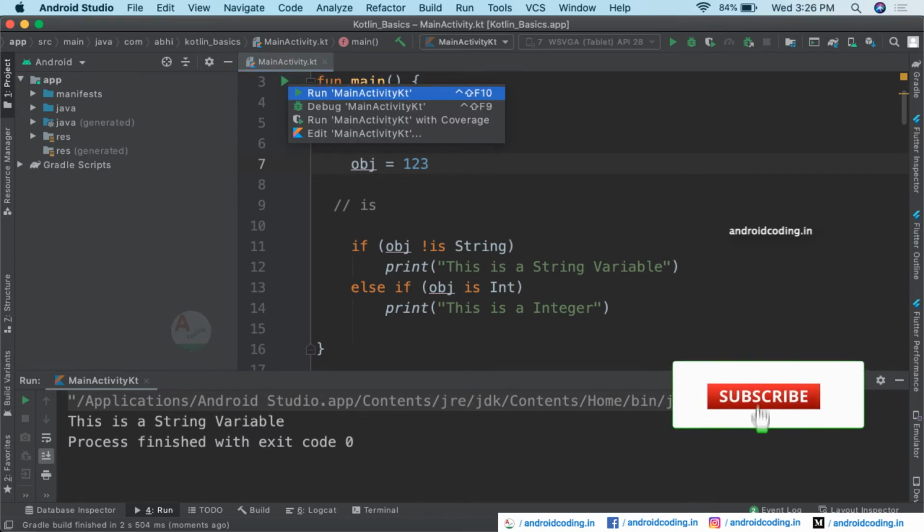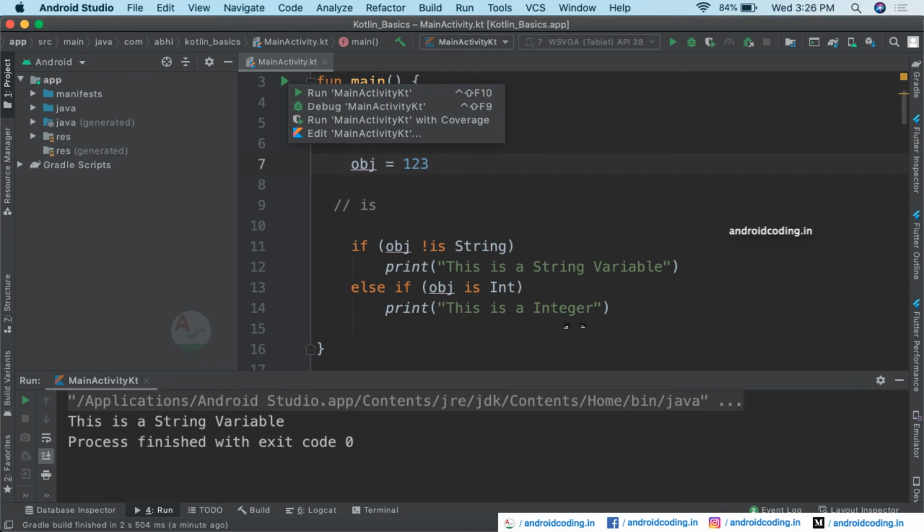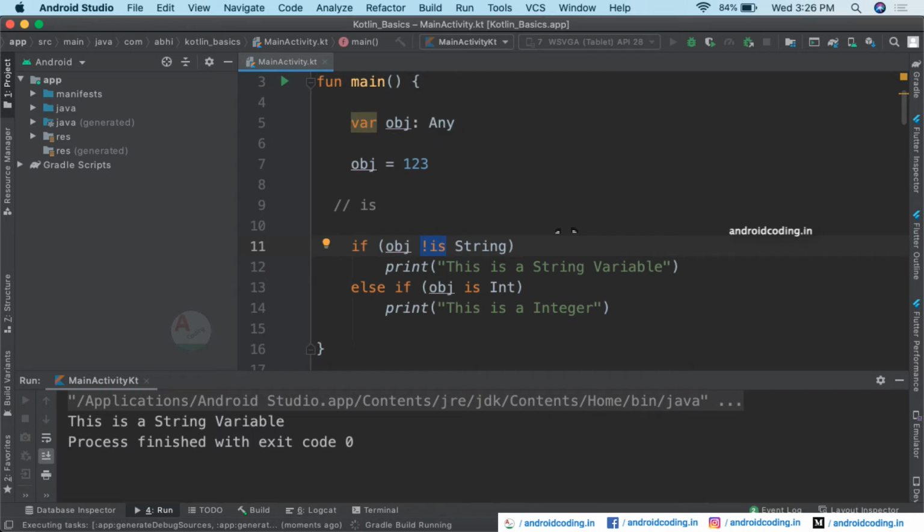So now let's try to run and see. Some of you might think that it is an integer, so the second block of code will get printed. But here, if you observe the operator which we have specified, it is not equal to string. So 123 is not equal to string, so the first print statement will be printed instead of the second one, even though the object is of type integer. Here our if condition is true, so this particular block of code is printed and it will skip the remaining blocks of code. So this is the topic of smart cast in Kotlin.